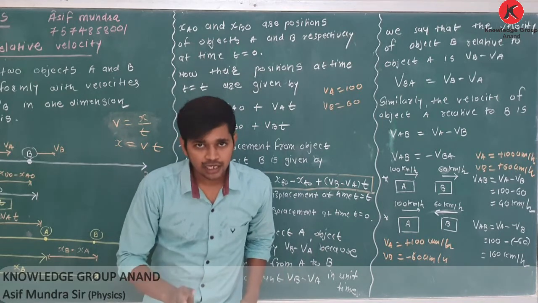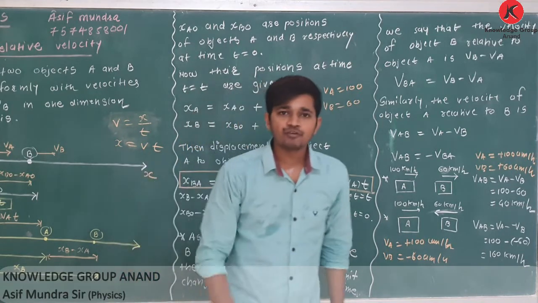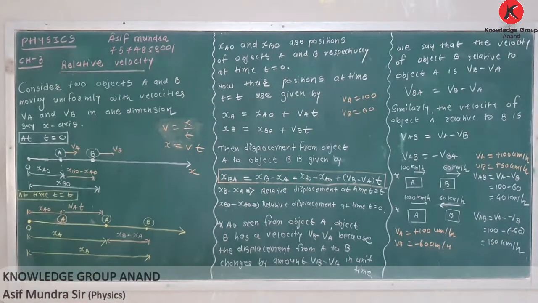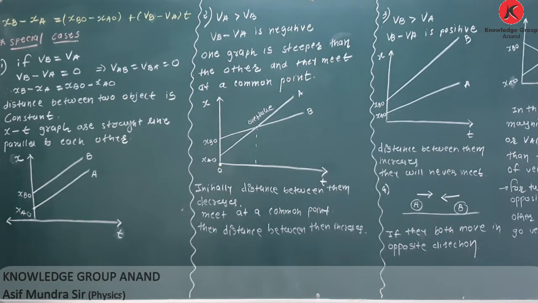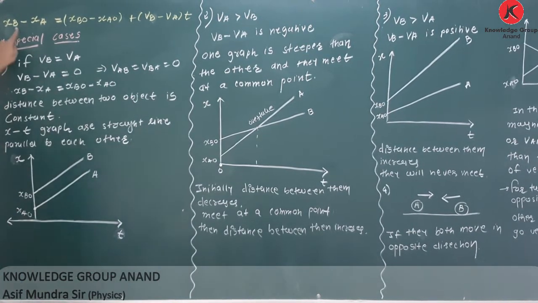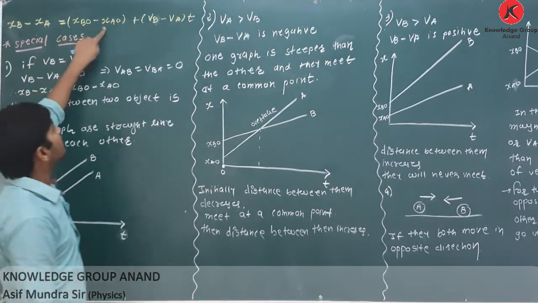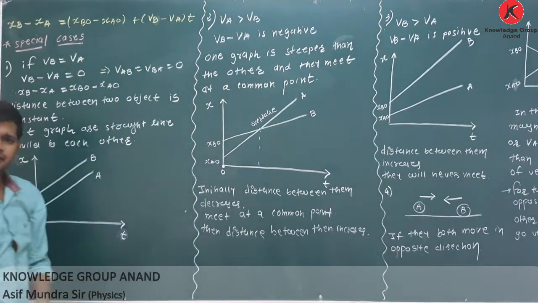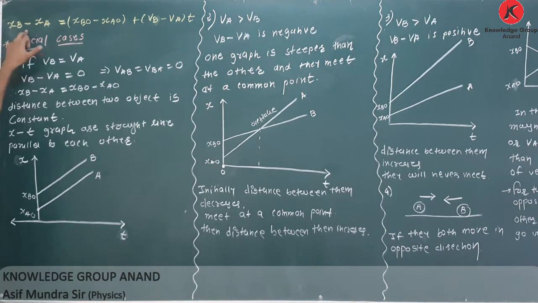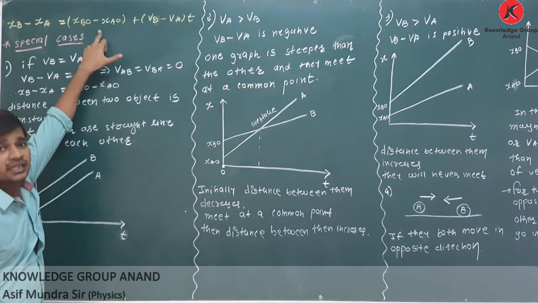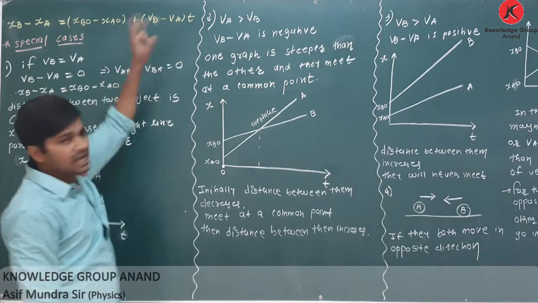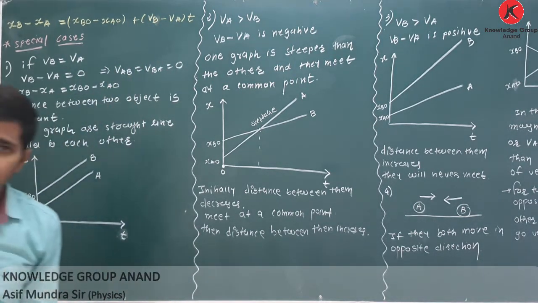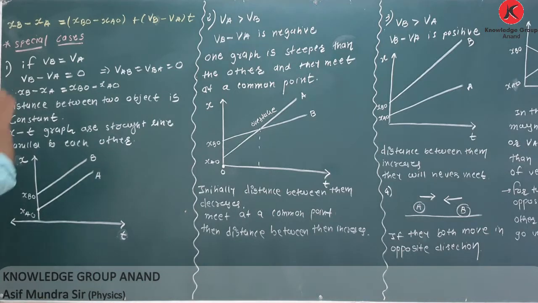Clear? Okay. Pause your video. Write down from the board. We have derived one equation, that is XB minus XA is equal to XBO minus XAO plus (VB minus VA) into t. Here, XB minus XA is the distance between two objects at time t. XBO minus XAO is the distance between two objects at time t equal to 0. VB minus VA is the relative velocity, and t is time.